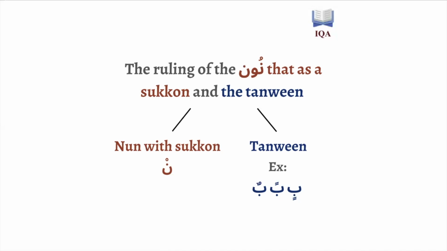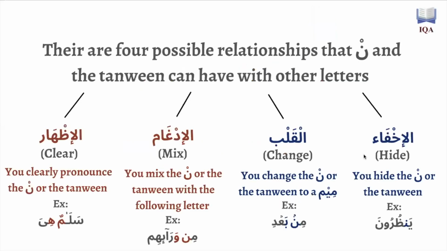So the Noon with Sukoon or the Tanween can have four possible relationships with the letters that come after it. Either you're going to do Idhar or Idgham or Qalb or Ikhfa, depending on the letters that come after the Noon As-Sakinah or the Tanween. In this video, we're only going to explore Al-Idhar, when you are going to do Al-Idhar with the Noon As-Sakinah and the Tanween. And in later videos, we're going to explain Al-Idgham, Wal-Qalb, Wal-Ikhfa.